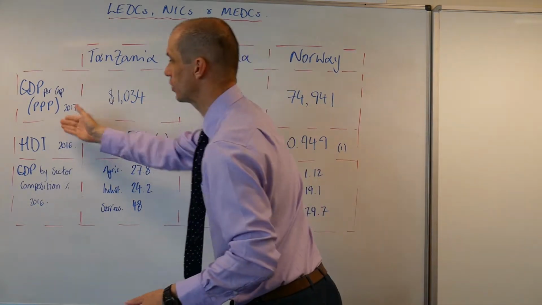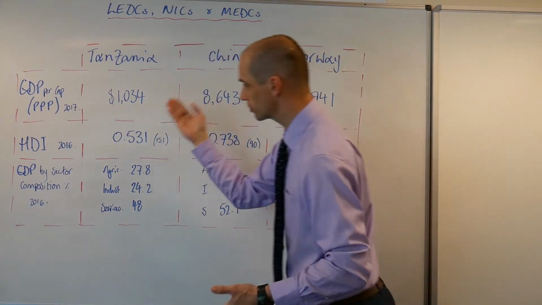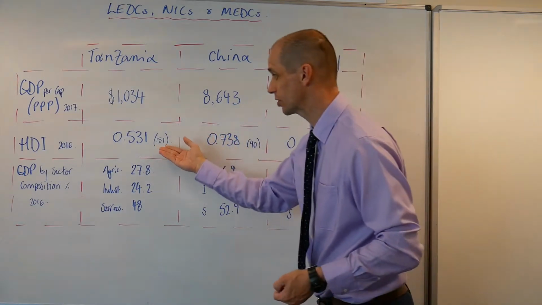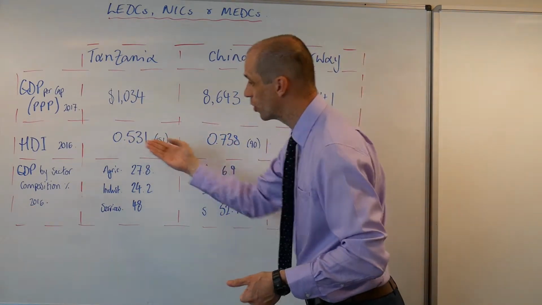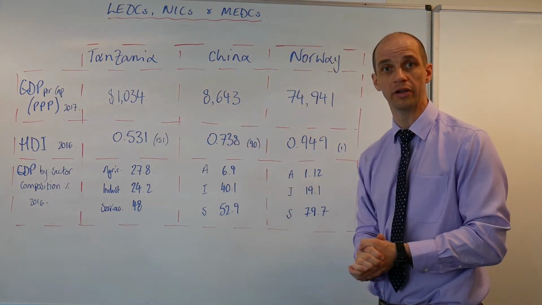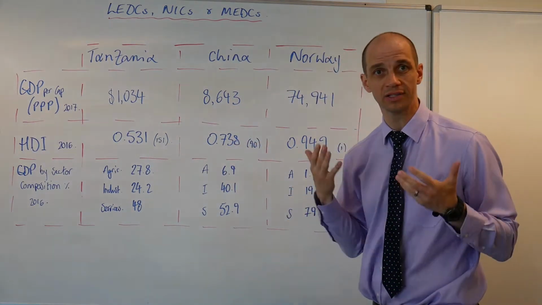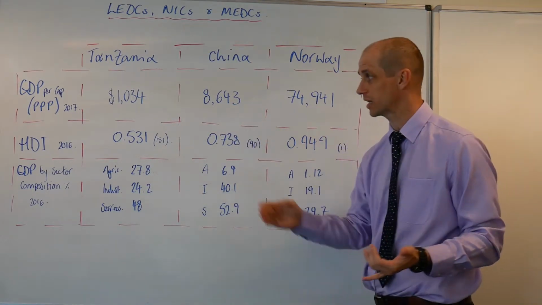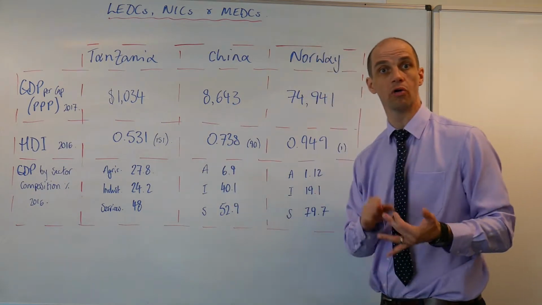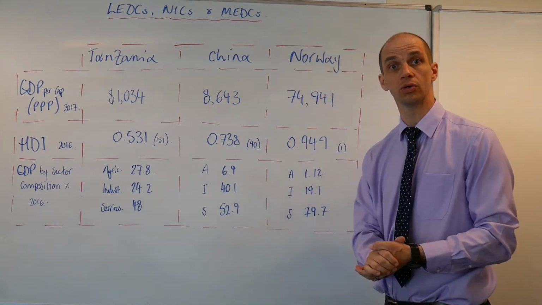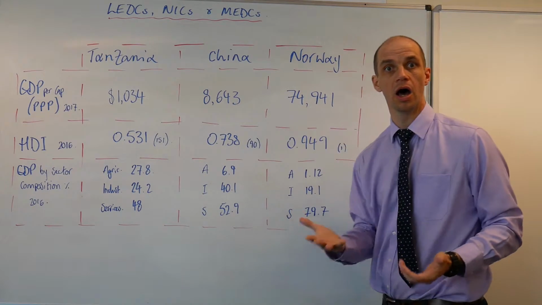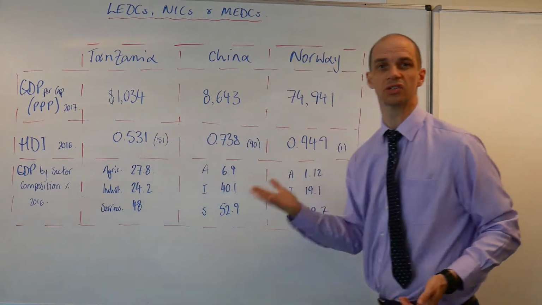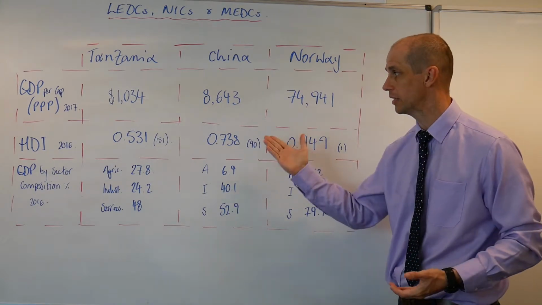Moving on, let's now have a look at the HDI index. Well, Tanzania ranked about 151 out of 188 or so countries at a ranking of 0.531. So 0.531, it's very, very low, really reflecting low levels of life expectancy, low levels of education, and of course that very, very low level of GDP per capita. But don't forget it considers gross national income there per head.